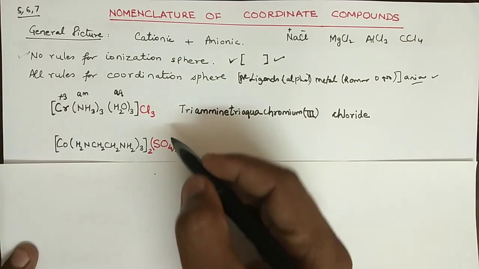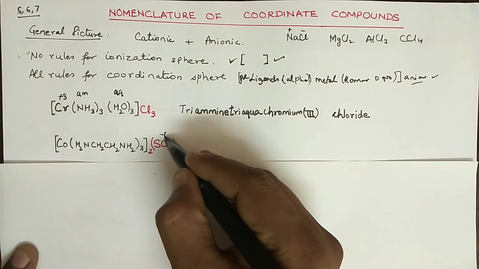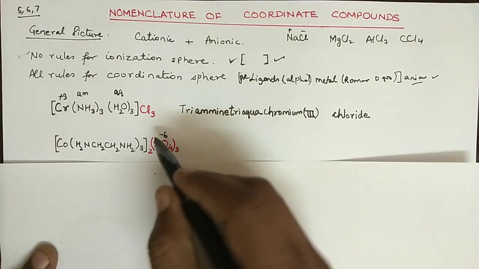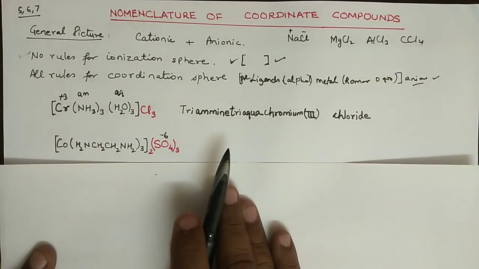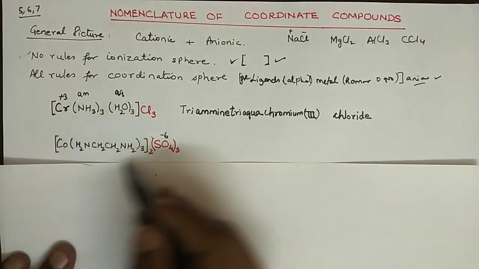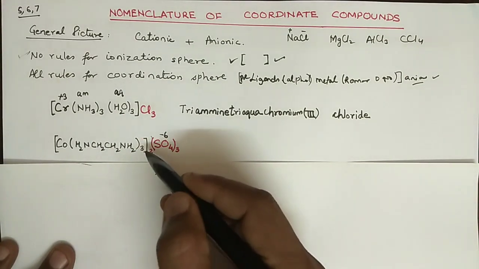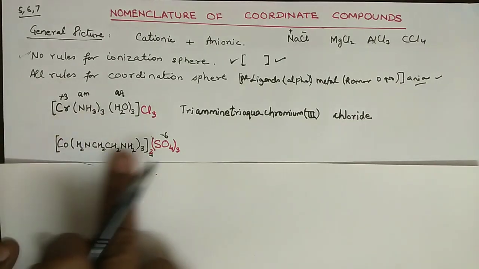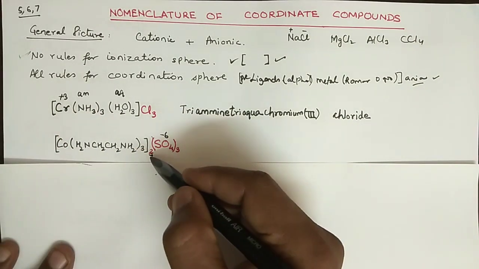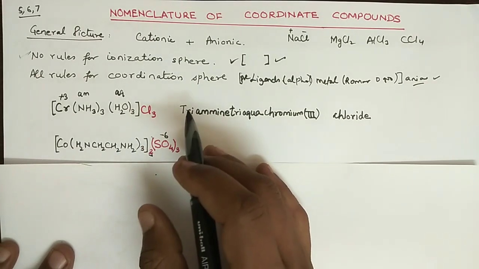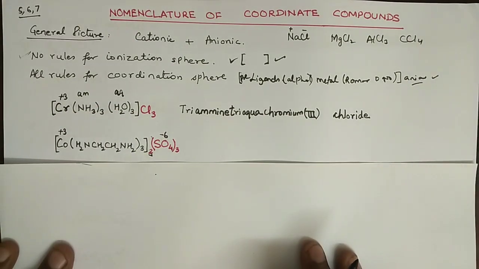Sulfate has 2 negative charge and there are 3 sulfate, that means it has completely 6 negative charge, and therefore this complete part must have 6 positive charge. And this part is basically twice, here it is written 2, so this part must have +6 on the 2 pieces. So on one piece it will be only +3, so cobalt has +3 oxidation number.